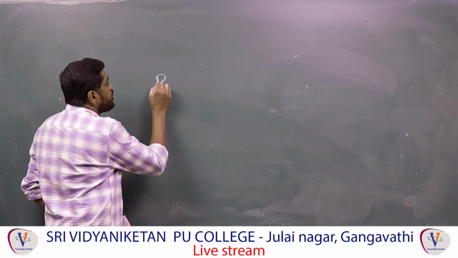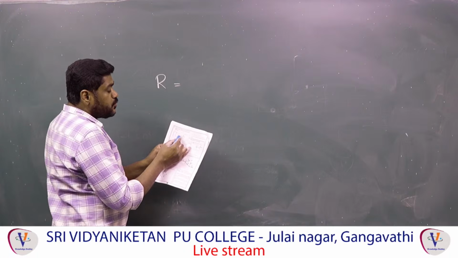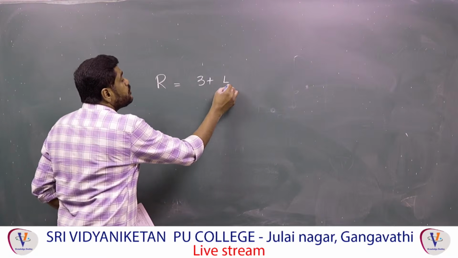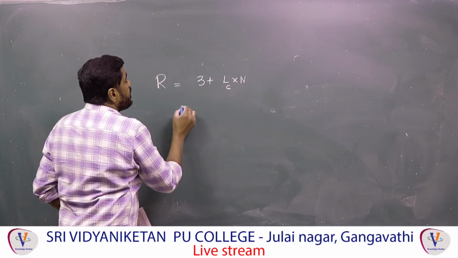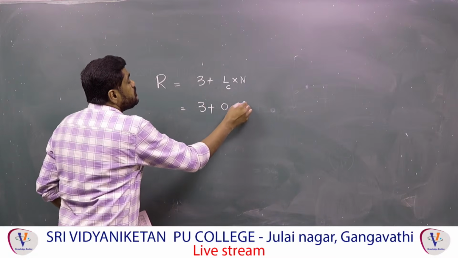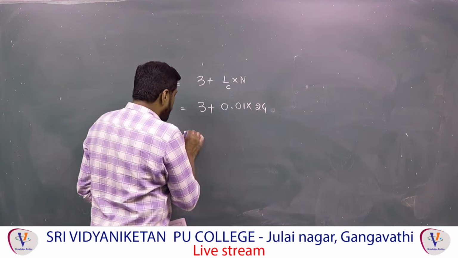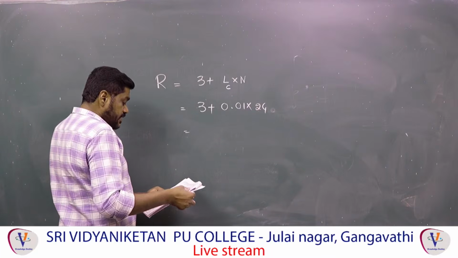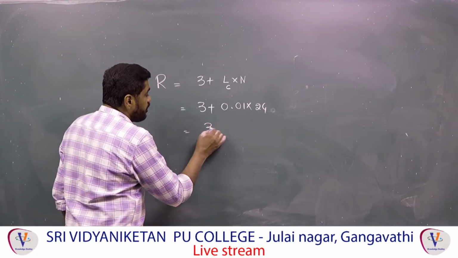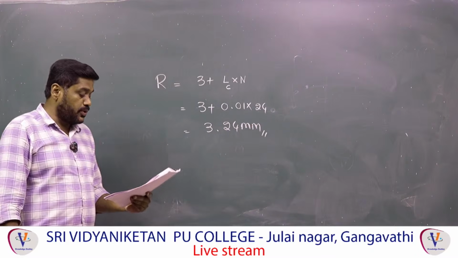Therefore, the reading R is equal to, so here how much is coinciding? 0, 1, 2, 3, means 3 plus the least count into the coinciding number. That is 3 plus 0.01 into 24, and after simplification you will get 3.24 millimeters. After simplification, you will get 3.24 millimeter is the reading of the screw gauge.